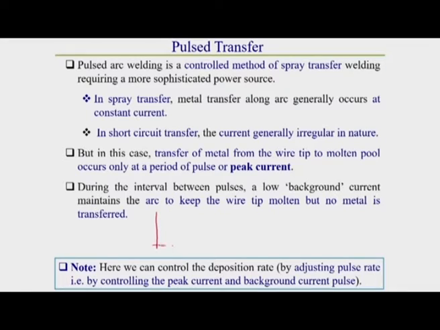How does this pulse mode of metal transfer look? Here the current distribution is pulsing in nature. How this current variation looks in the case of pulse mode metal transfer, I am going to show a little. Let this be your current I and let this be time t. How is it varying?